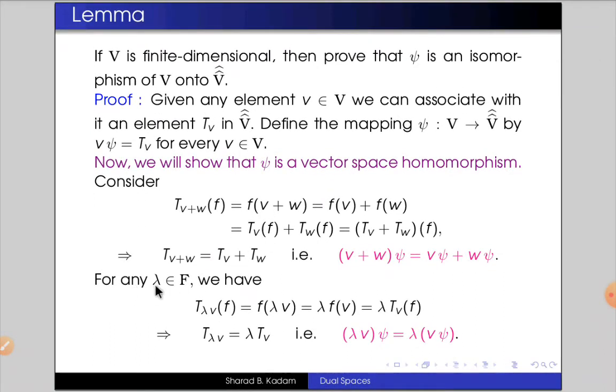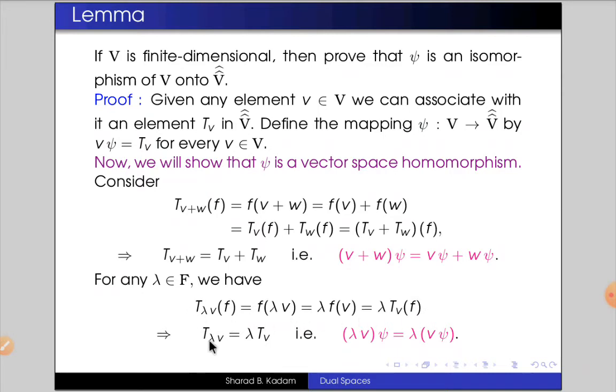For any scalar lambda in the field F, we have T_{lambda V}(F) equals F(lambda V). Here F is a vector space homomorphism, so F(lambda V) equals lambda times F(V), and F(V) equals T_V(F). So from this